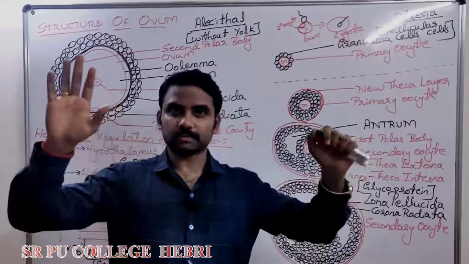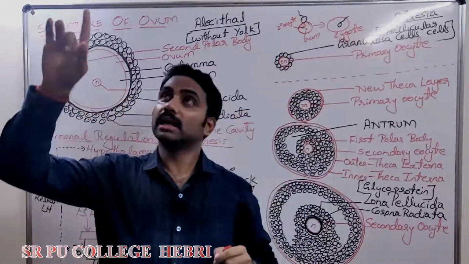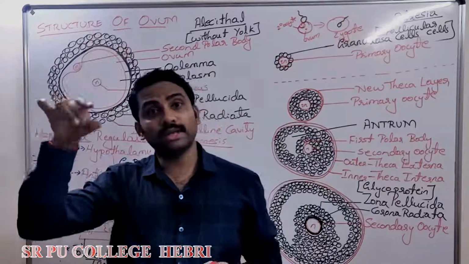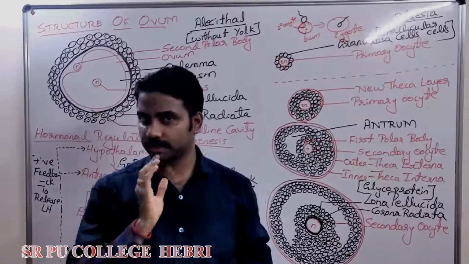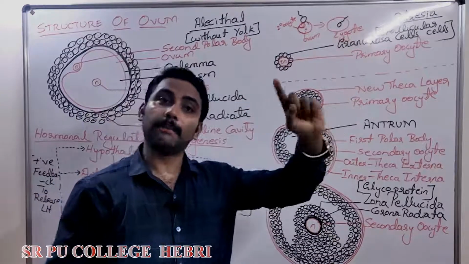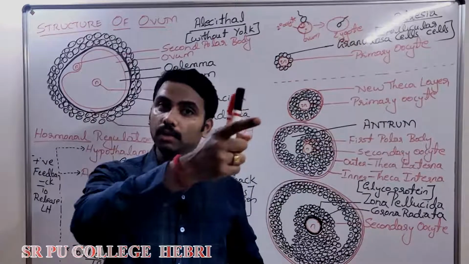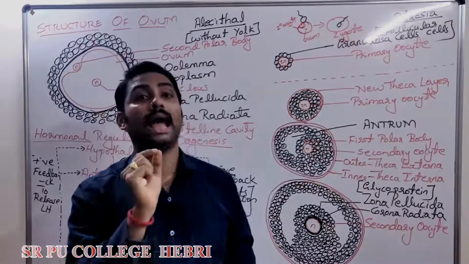Point number 3. Both meiosis 1 and meiosis 2 are completed within the seminiferous tubule of the testis, whereas here meiosis 1 is completed in the ovary, and meiosis 2 continues and is completed in the ampullary region.